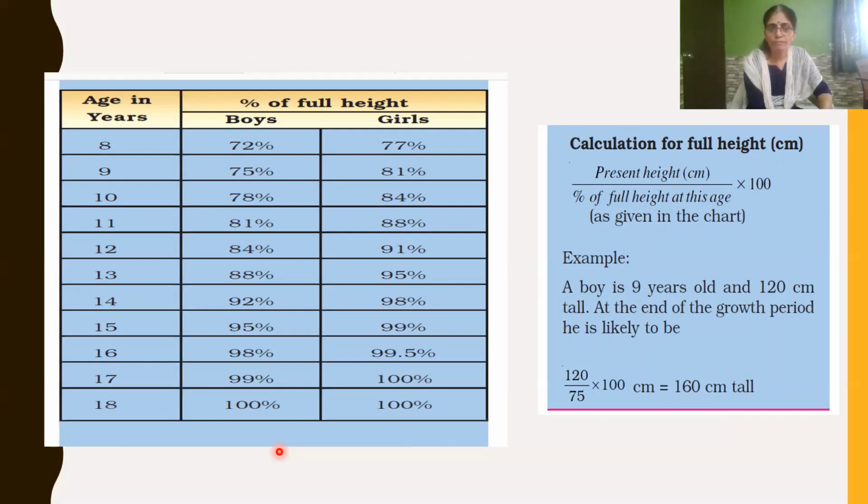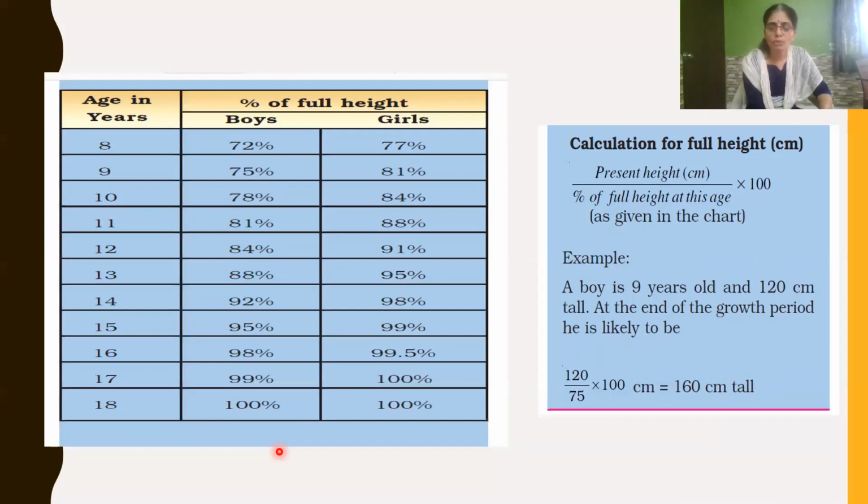In the same way, if you go through the chart, you are now at the age of 13 years, and you have already attained 88% of your full height. Now only 12% of height remains to be increased. Got it, children? From this chart, we can calculate your full height in centimeters.